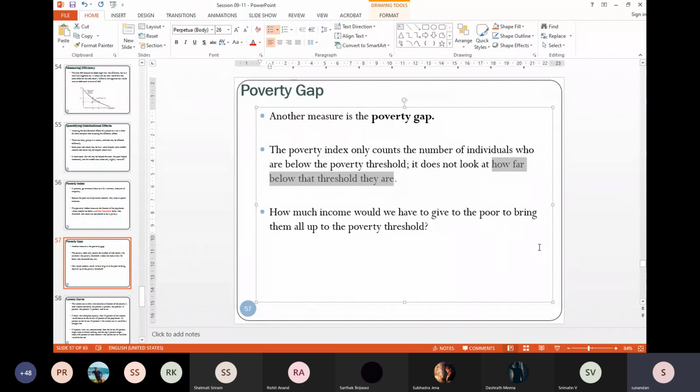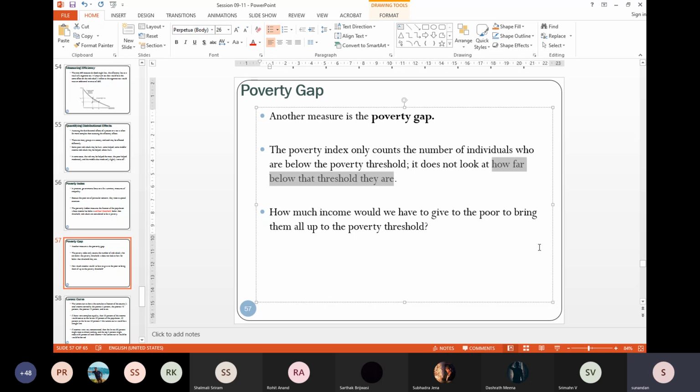So suppose the poverty line says 50 rupees a day. Is it that you're earning 49 rupees a day and that is why you are poor? Or you are earning 4 rupees a day, 1 rupee a day, and that is why you are poor? Or you are not earning anything at all, zero, you're poor.